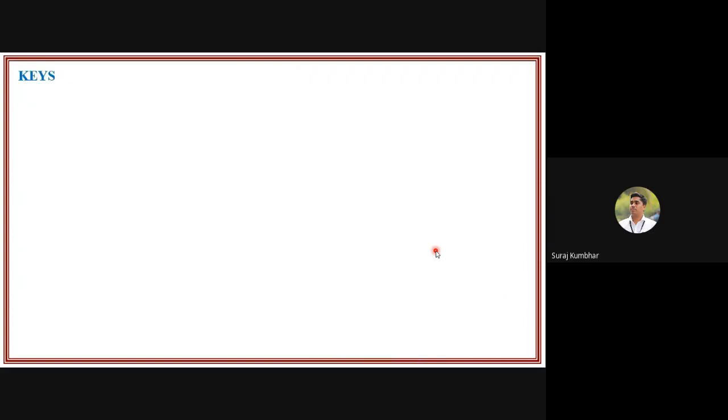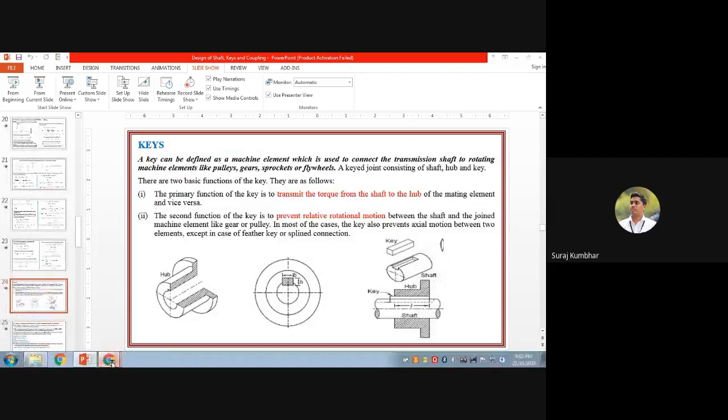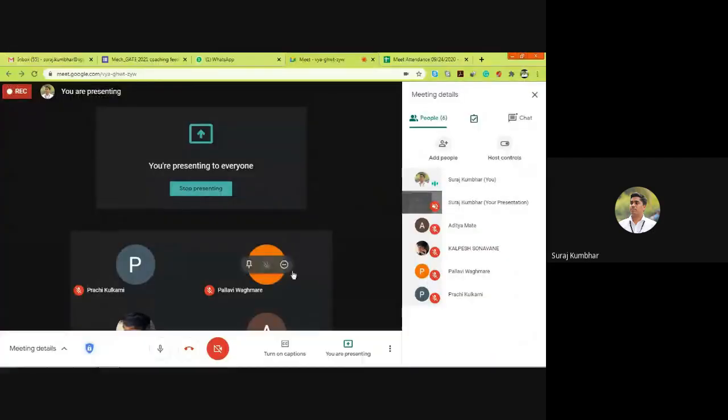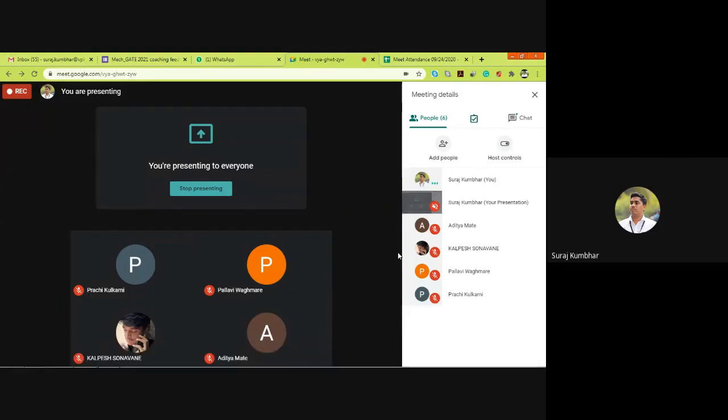Now, keys. I think we will stop here. In the next session we will see keys and various other topics: splines, couplings, threaded joints, welded joints, like this.